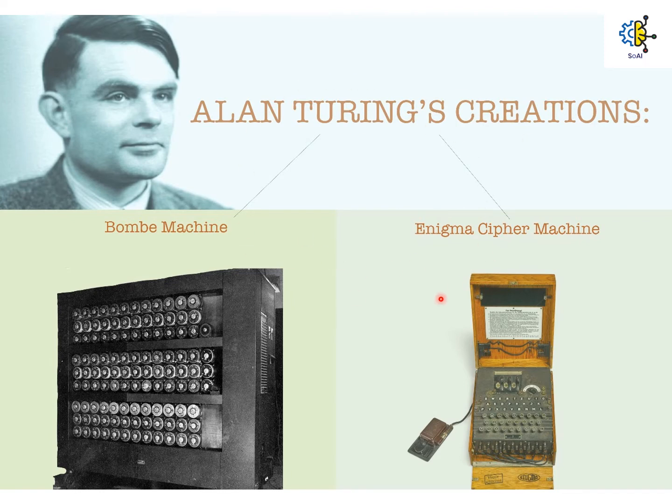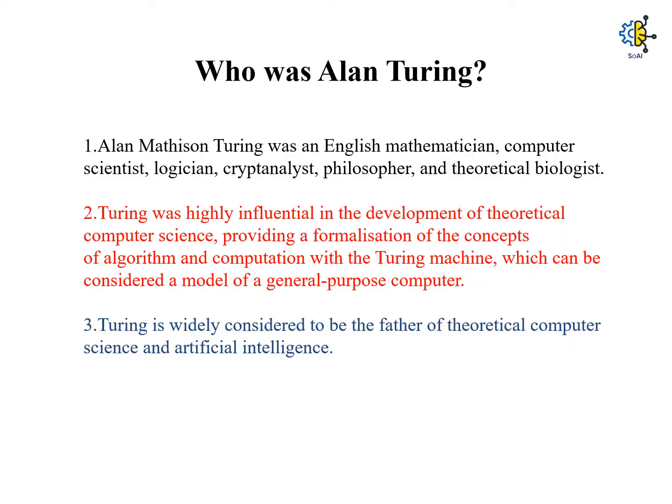Now this slide shows Alan Turing's creations. One is the Bombe machine, as you can see in the picture, and the other is the Enigma cipher machine.